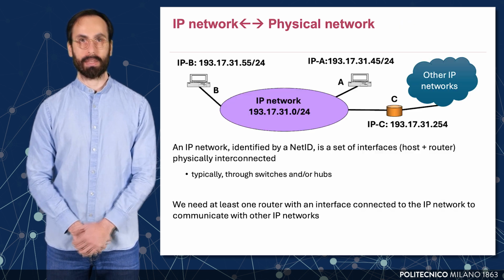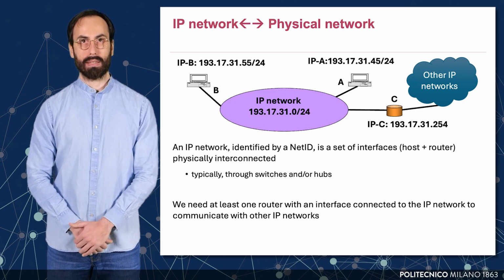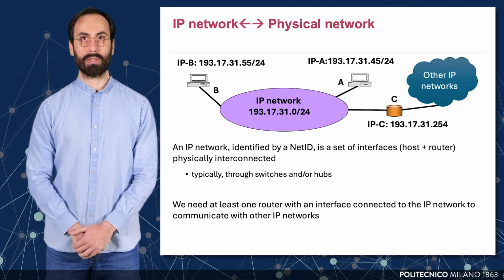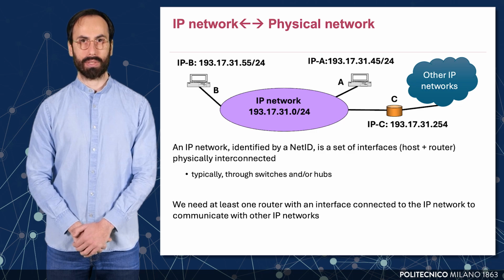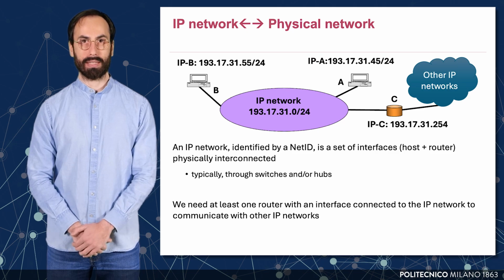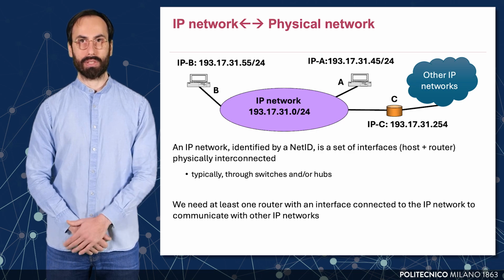explicit address range. An IP network address is composed of a group of network interfaces, whether belonging to hosts or routers, that share the same network prefix. All interfaces with IP addresses within this prefix range are considered to be on the same IP network. Importantly, these interfaces must also be physically interconnected. This typically occurs via switches, hubs, or other layer 2 technologies that enable direct frame transmission.